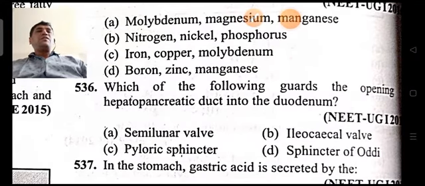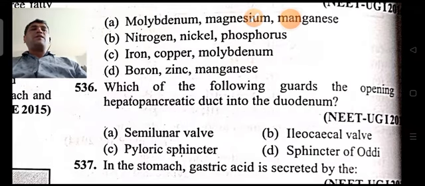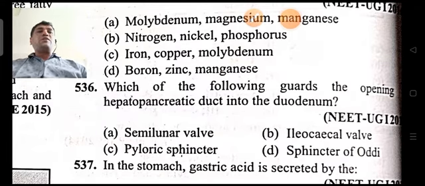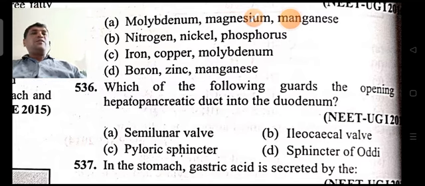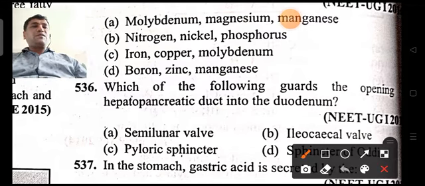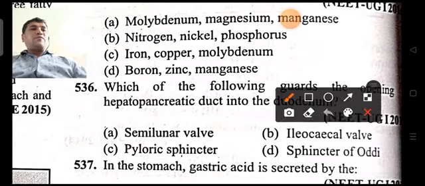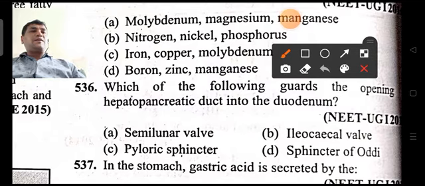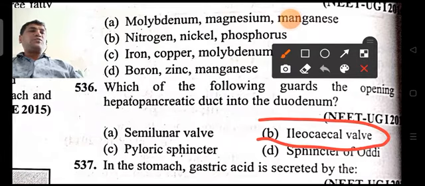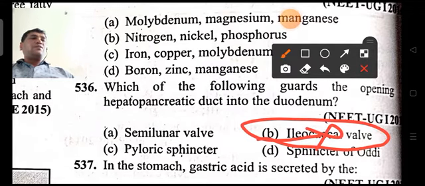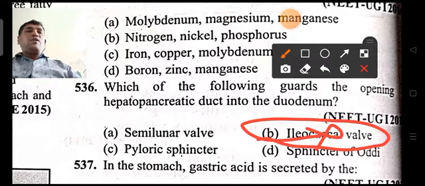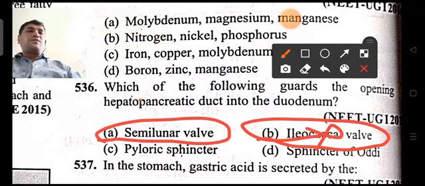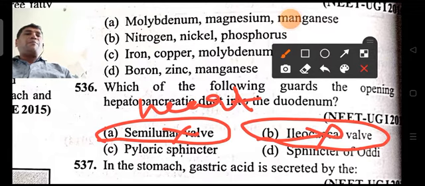536 question. Which of the following guards the opening of the hepatopancreatic duct into the duodenum? When you look at the pictures, the ileocecal valve is mainly concerned with the ileum and cecum, at the end of the small intestine. So this is not the answer. The semilunar valve is concerned with the heart, so this is also not the answer.